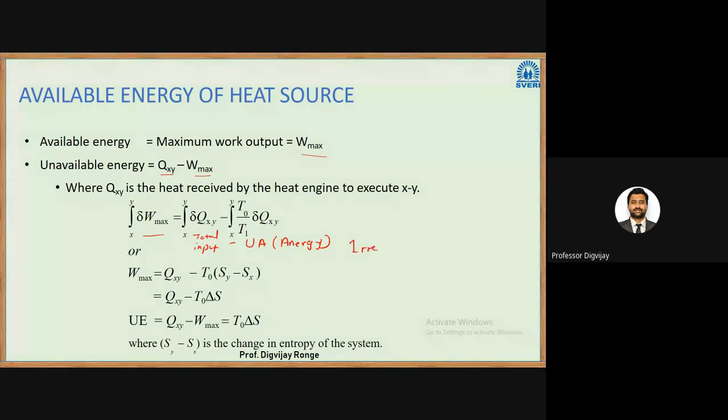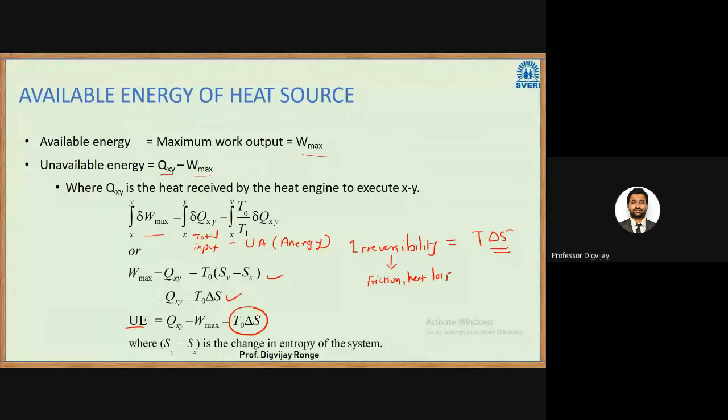If I want to calculate the irreversibility, that is the amount of heat which cannot be recovered. It usually occurs due to friction or heat loss. So it is a loss from the system. This is generally referred to as T delta S. Here integration is taken, we obtain this state. We can also write it as Q minus T delta S. So unavailable energy will be equal to Q minus W max, or equal to T delta S.